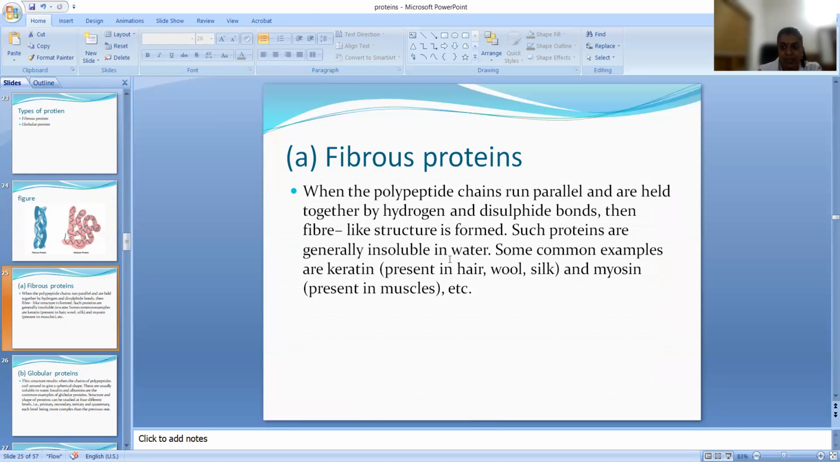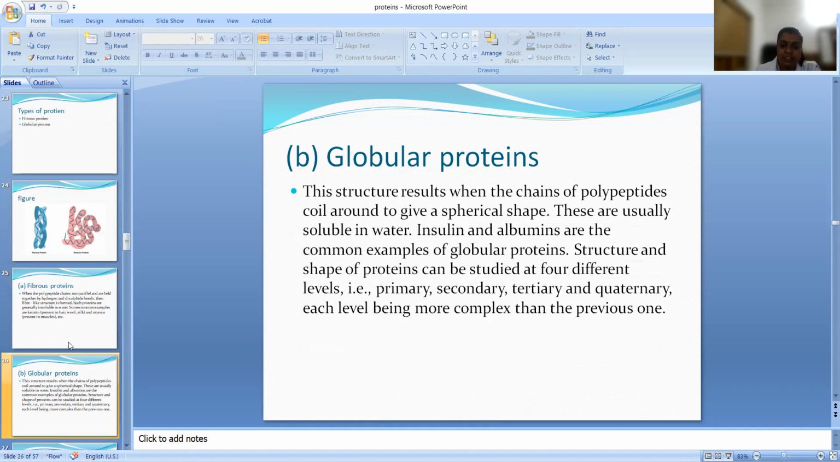Examples we can think about from our body itself. Keratin is present in hair, and we can see that hair is insoluble in water. Keratin is also in wool and silk. Myosin is present in muscles. That is fibrous protein. And what is globular? The structure results when the polypeptide chain coils around to get a spherical shape. The other one was a fibrous, parallel structure, but here the polypeptide chain is coiled together and we get a spherical shape. Then it is called a globular protein.